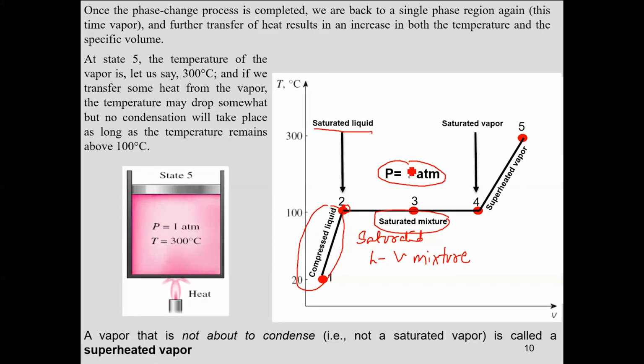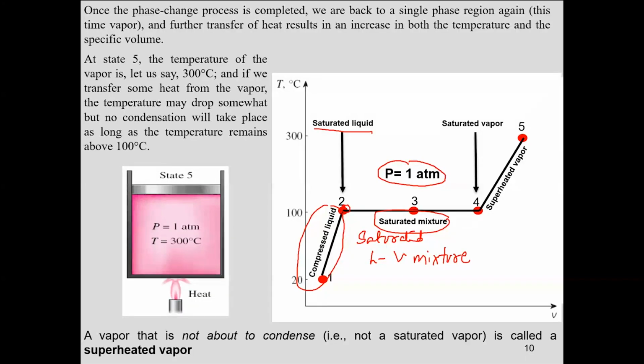Alright, moving on. Now you have looked into the process of phase transformation. This isothermal temperature, which is 100 degrees centigrade in this case, is the saturation temperature at 1 atmospheric pressure.